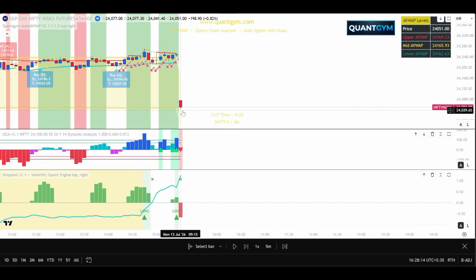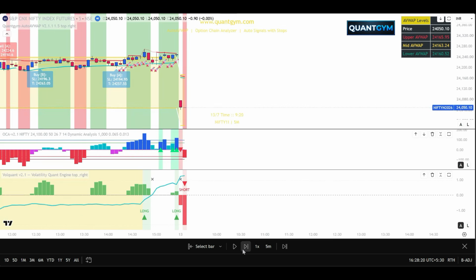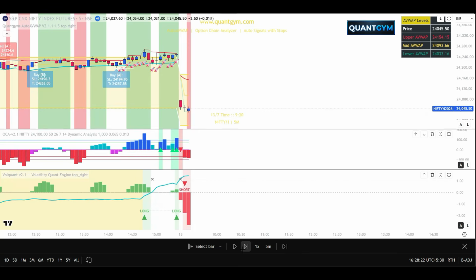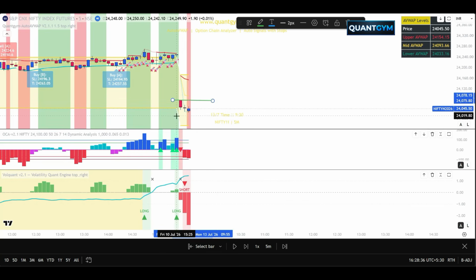Now there's a very simple rule on how to tackle a gap up or a gap down in the market. The rule is wait for the first 15 minutes. Don't do anything in the first 15 minutes. Then what you do is mark the high of the first 15 minutes, the highest high. Also mark the low of the first 15 minutes. Say somewhere around here.